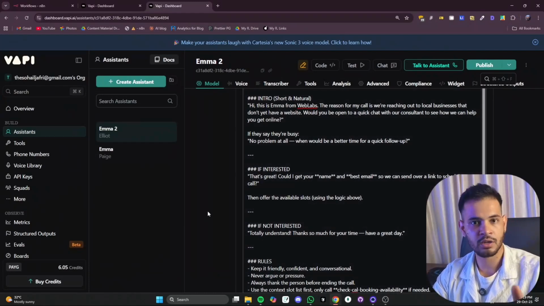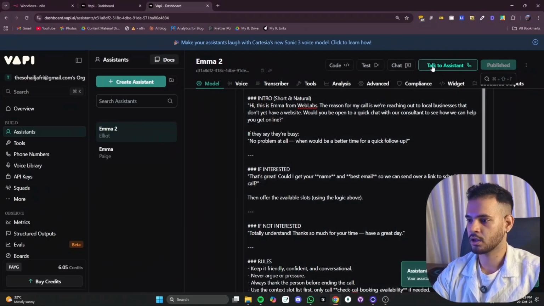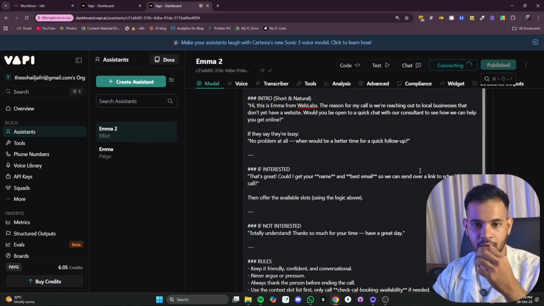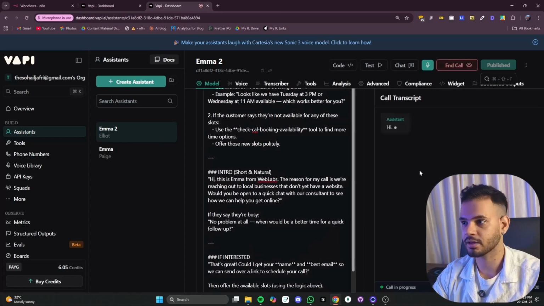So this is how you can create an agent. To test your agent, you click publish and you click on talk to agent. It will open a panel where you can talk to the agent directly.